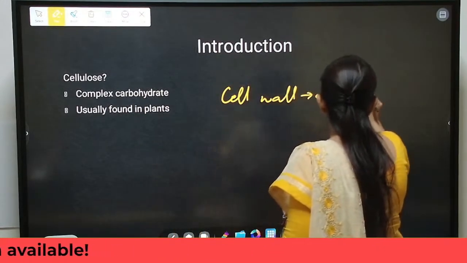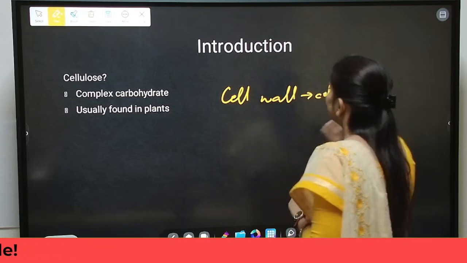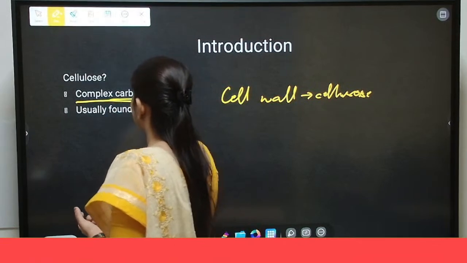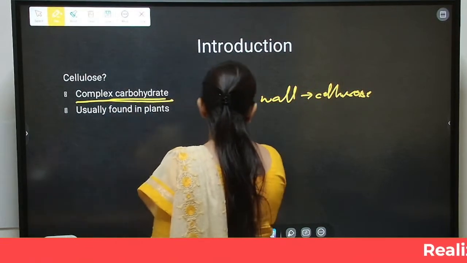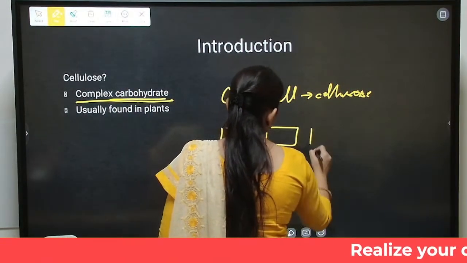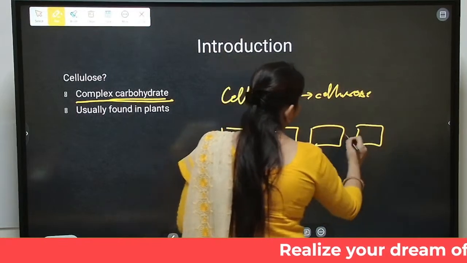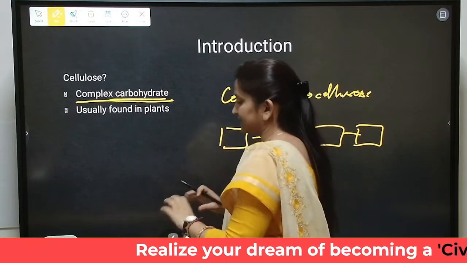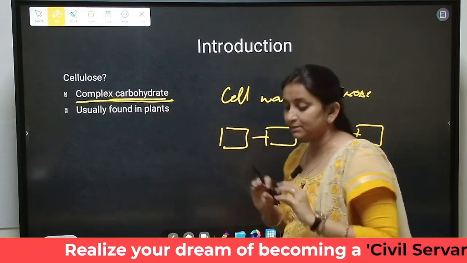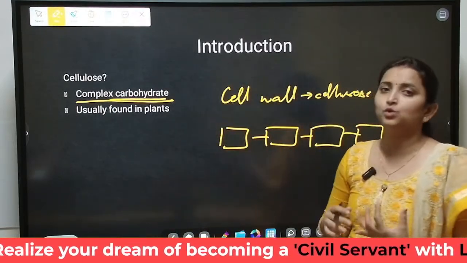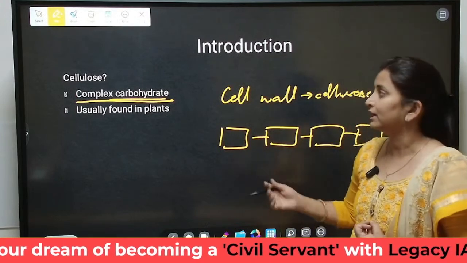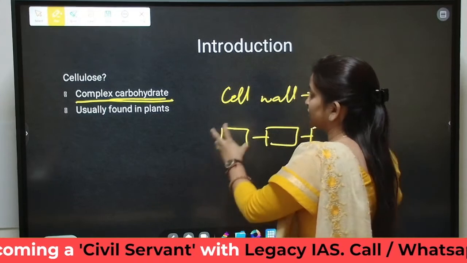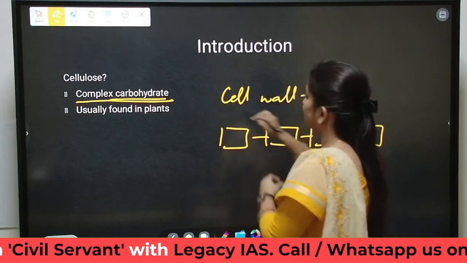Cellulose is a complex carbohydrate, a polymer chain of carbohydrates, which is complex in nature. It has to be simplified. The simplest forms of carbohydrate we know are glucose, sucrose, fructose, and so on. This complex carbohydrate is a chain which forms the cellulose.